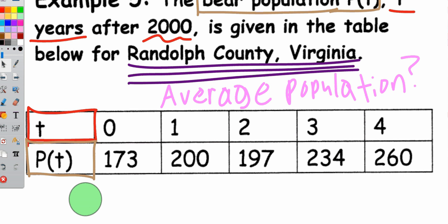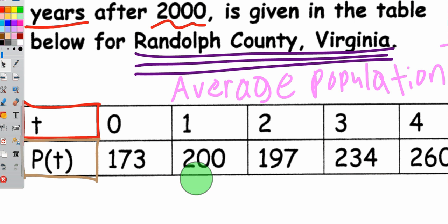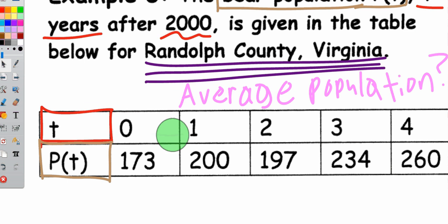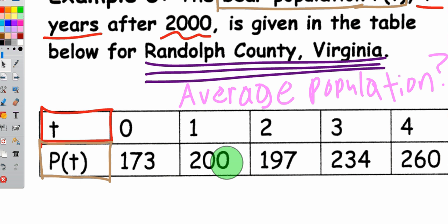When I first read this question, I was like, why not just add all these up and divide by 5, right? There's 5 total populations. But what I didn't really think through is that from 2000 to 2001, the population went up from 173 to 200. Here's what we're really getting at. This is a continuous function. So it had to continuously go from 173 to 200.